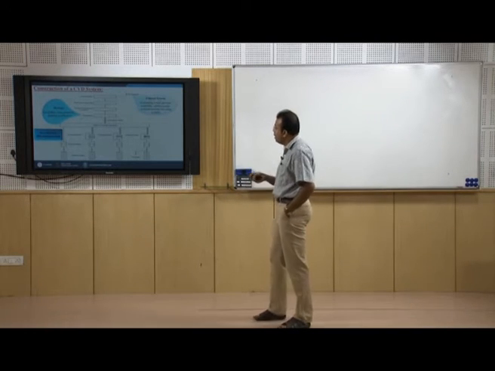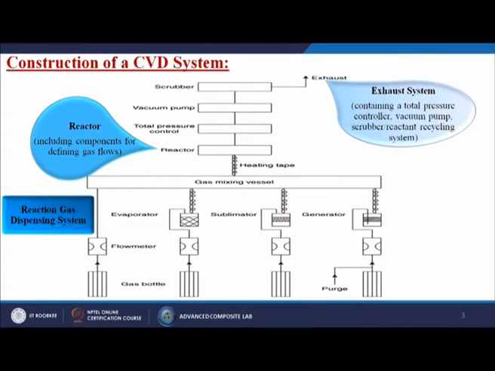Here is a general idea about the construction of chemical vapor deposition systems. What are these? First we have the reaction gas dispensing systems. We have a flow meter, a gas bottle, a sublimator, a generator, and an evaporator.